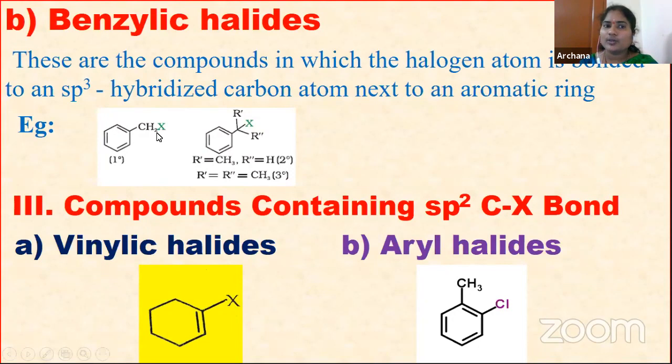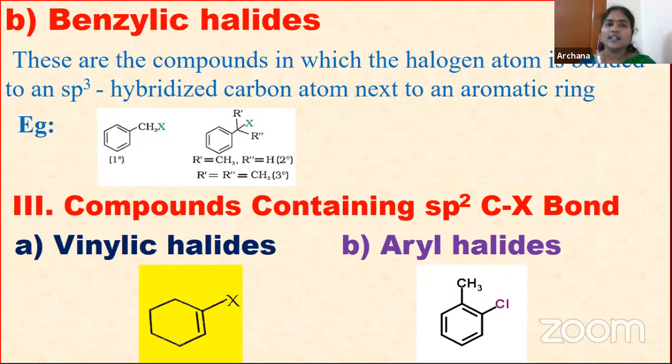See, where the halogen atom is attached to this sp3 hybridized carbon. Children, you know the hybridization: sp3 means whenever all the bonds are single bonds, we take it as sp3. If it is a double bond, sp2. If it is a triple bond, we use sp hybridization.